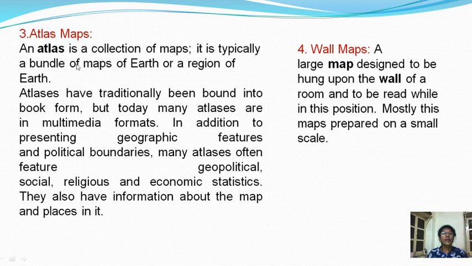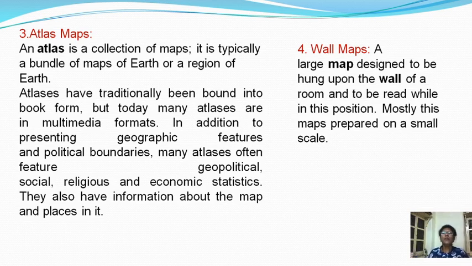Third type is atlas map. The atlas means it is a collection of maps. It is typically a bundle of maps of earth or a region of earth. Atlases have traditionally been bound into book form, but today many atlases are in multimedia formats.